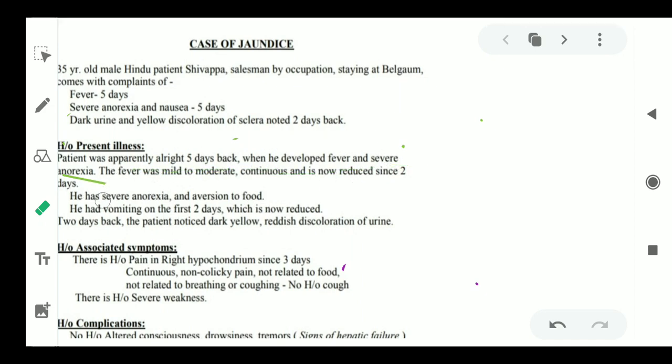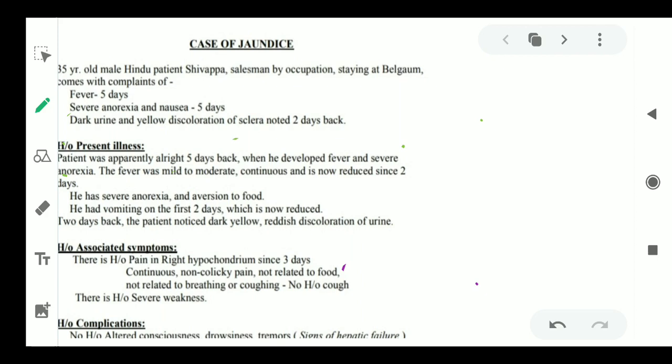There are different types of fever, and at what time it is more, the duration, and even the progression of the fever, whether it is increasing, continuously the same, or decreasing. You also have to tell if it increases during the daytime or night time. So you have to write in detail. Let us see how it's written here.